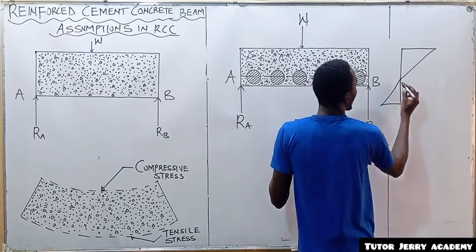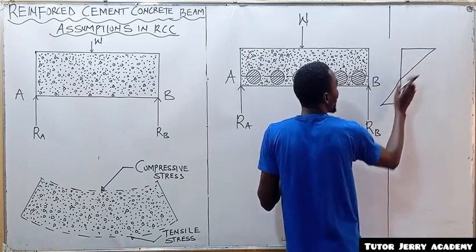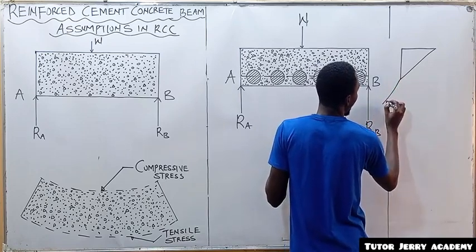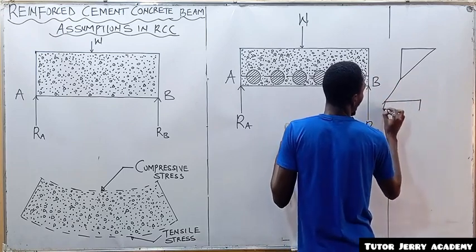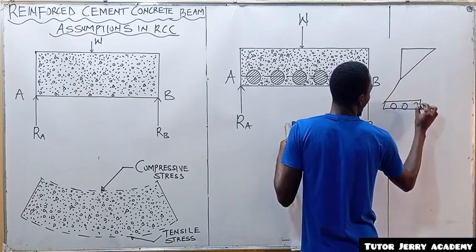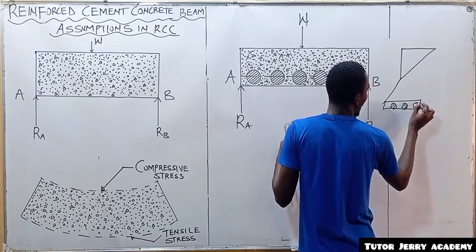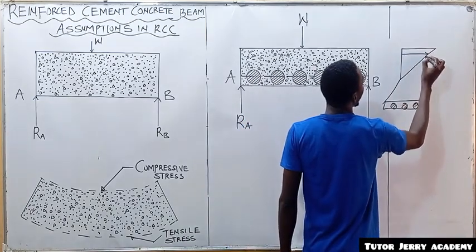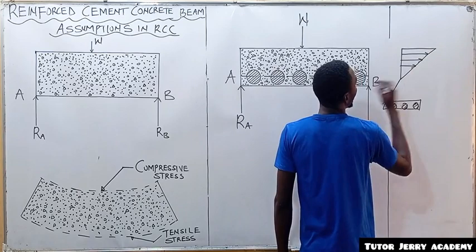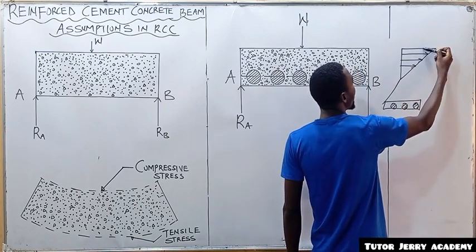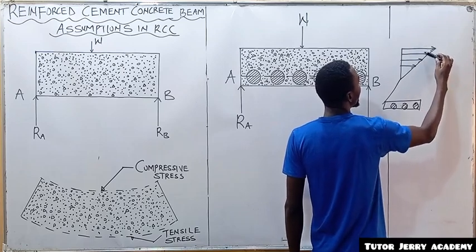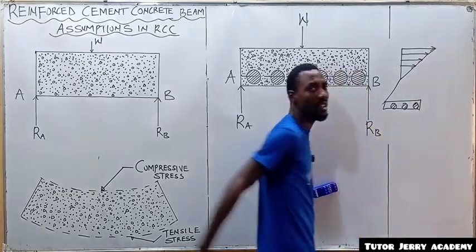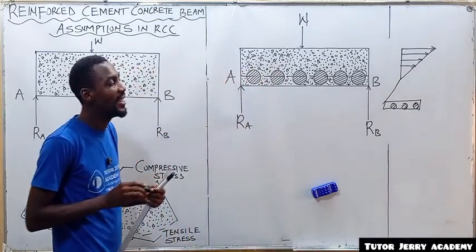All right. So this is the compression part. It's going to be a triangle, right? And here we are going to have some reinforcement. This is how it's going to look. Is that clear? So we are going to have the stress diagram like this. You can see that the stress here is greater than this one. So the stress is decreasing as we are moving down the depth.